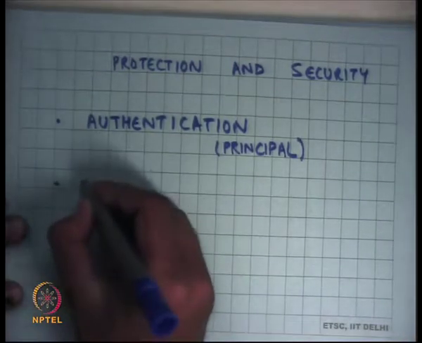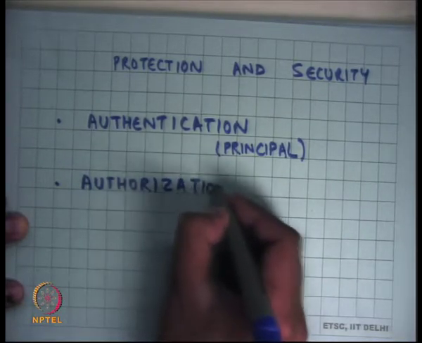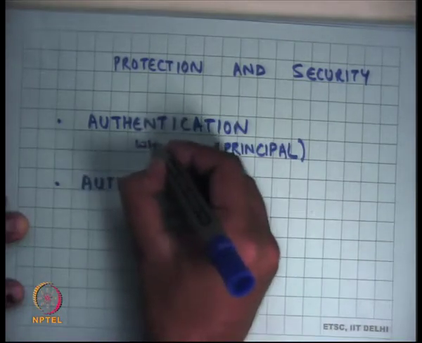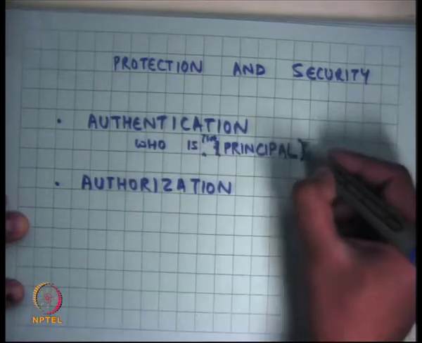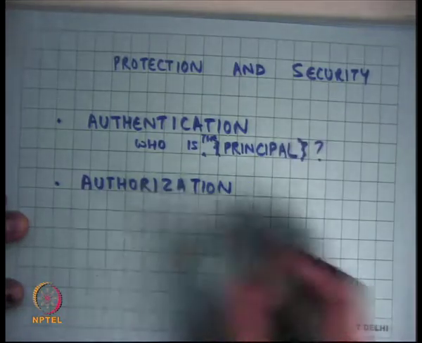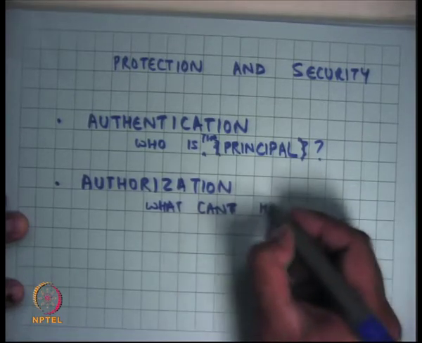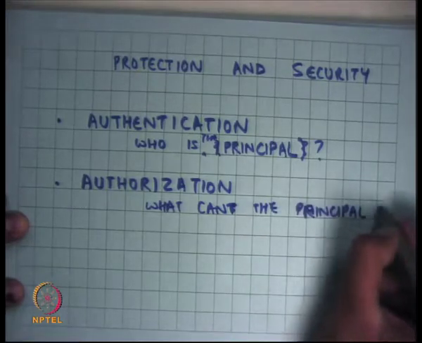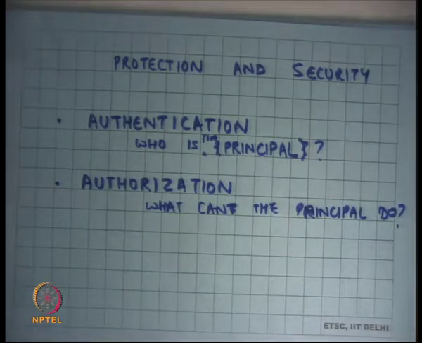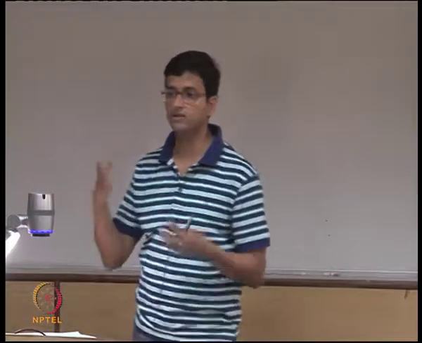Then there is authorization. Authorization is what the principal can do. Basically it says that user XYZ can access files ABC in read mode, and access files DEF in write mode, and so on.